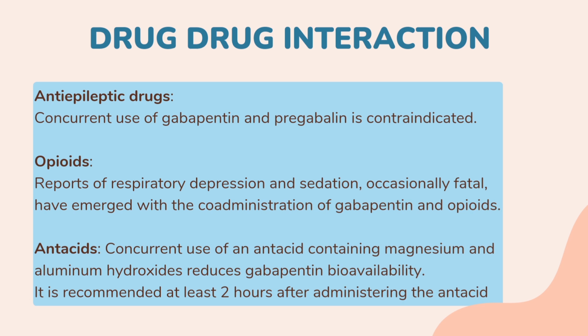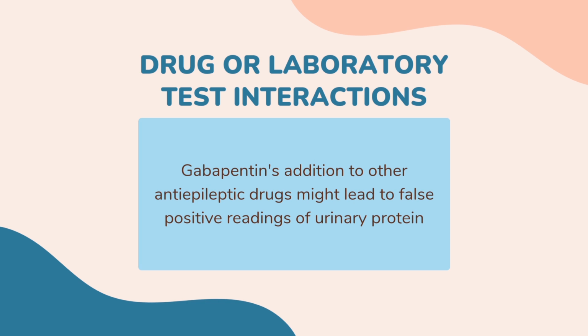Reports of respiratory depression and sedation, occasionally fatal, have emerged with the co-administration of gabapentin and opioids like morphine, hydrocodone, oxycodone, and buprenorphine. Concurrent use of an antacid containing magnesium and aluminum hydroxides reduces gabapentin bioavailability. To mitigate this interaction, gabapentin is recommended at least 2 hours after administering the antacid.